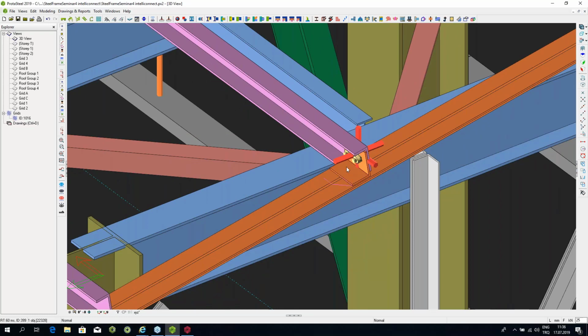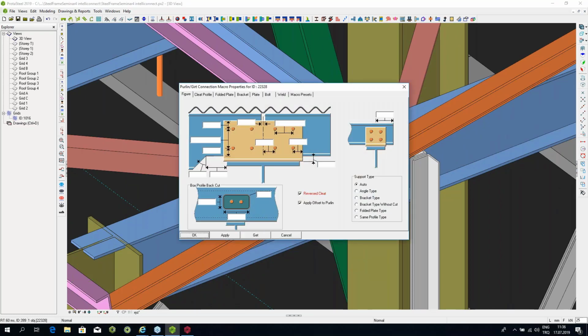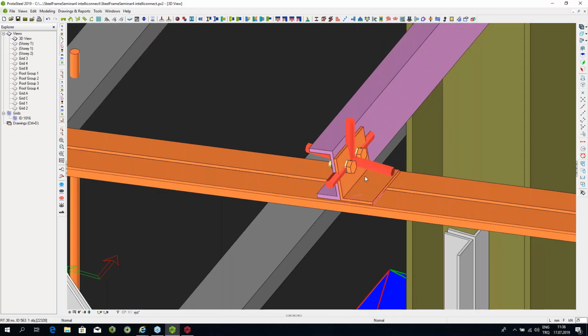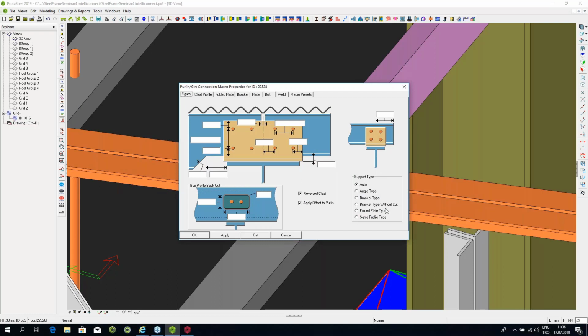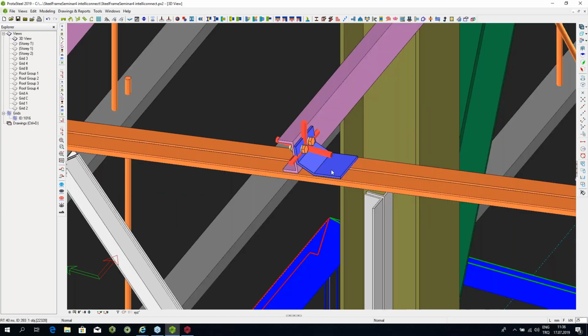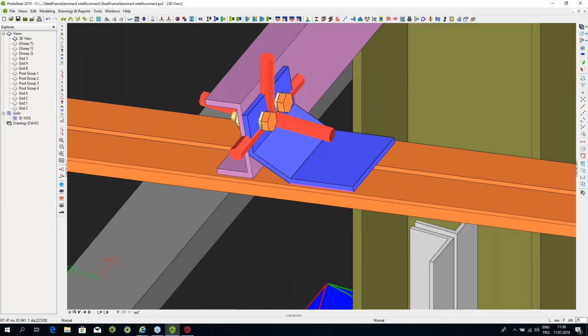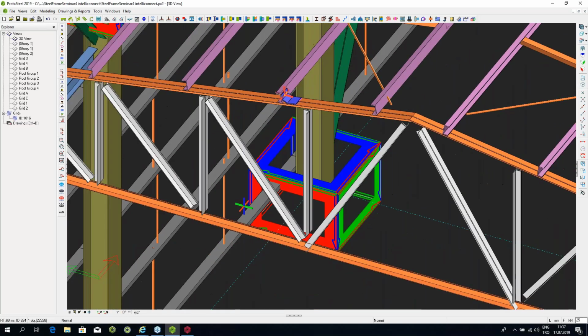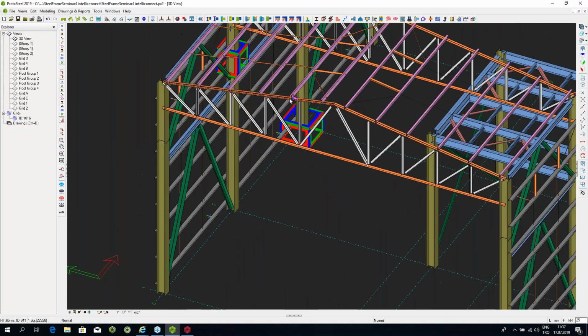I can go inside the macro. I can reverse the direction of the cleat if I don't like it. I can make a different connection. For example, if I don't want the angle cleat connection, I can make the bracket type connection. I can make a folded plate connection, for example, over here. There are about 5 or 6 options inside, which I don't want to go through one by one, but within this single button, you have about 6 different kinds of connections, which will help you connect the purlins to the roof beams or to the trusses.